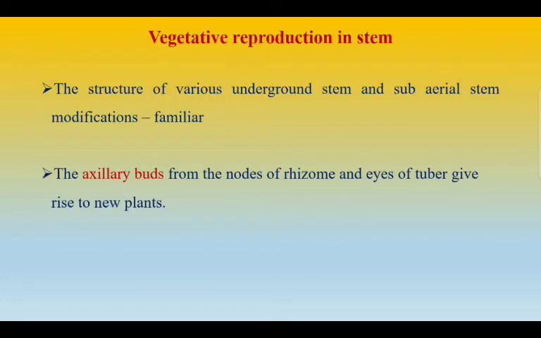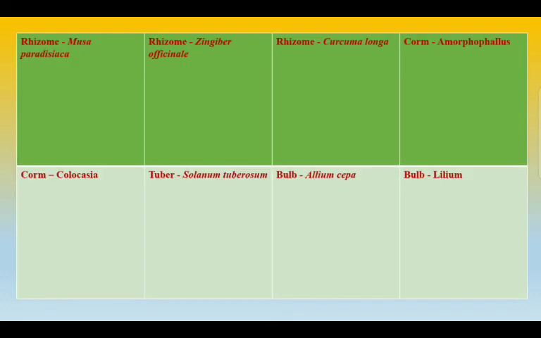Next is vegetative reproduction in stem. This is very familiar to everyone, and mostly the underground stem and the subaerial stem modifications are seen. Axillary buds from the nodes of rhizome and eyes of tuber give rise to new plants. There are some examples. First we'll see about the rhizome.